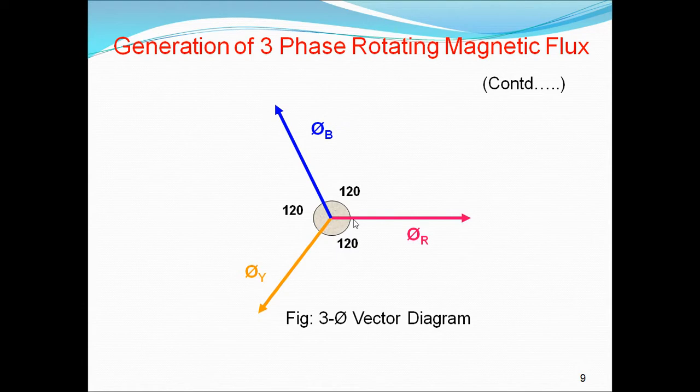So this is the vector diagram for three phase. The angle between R phase and Y phase is 120 degrees. The angle between Y and B is 120 degrees. And the angle between B and R is 120 degrees. If you see here, all are at 120, 120, 120 degrees. By seeing this also, we can say all are 120 degrees apart. I think you can understand this.